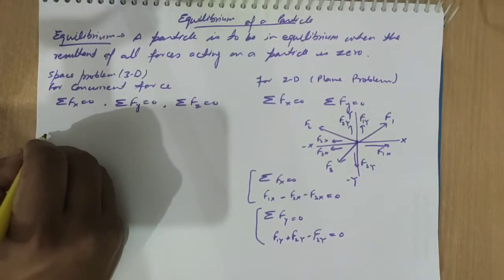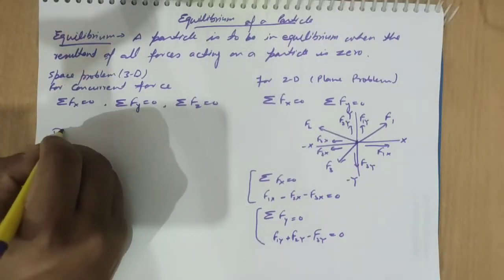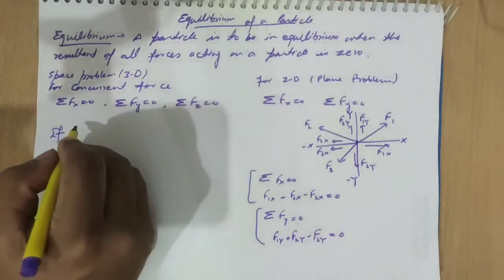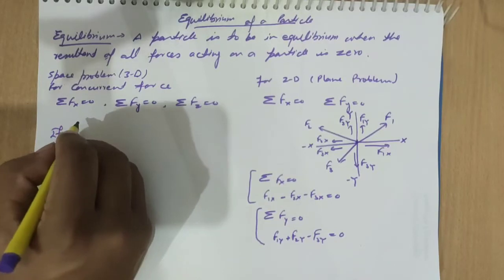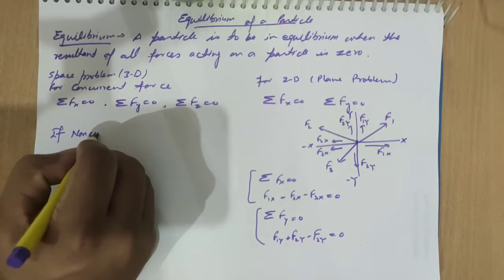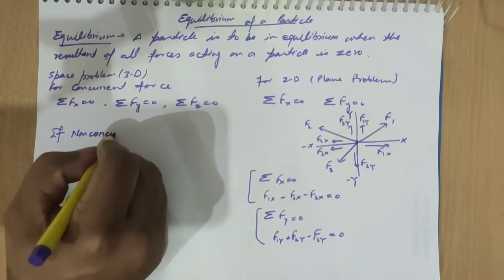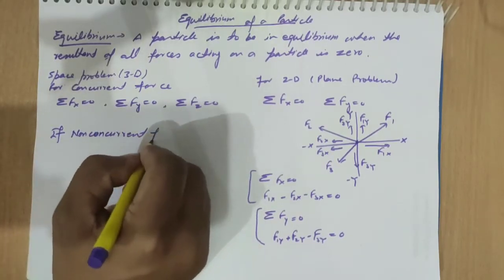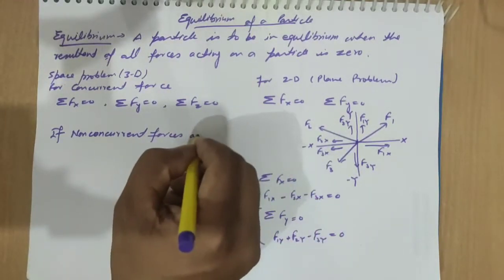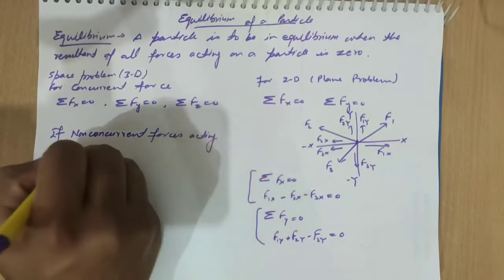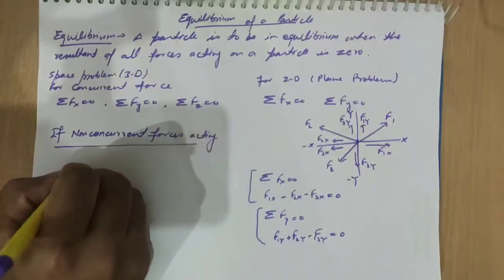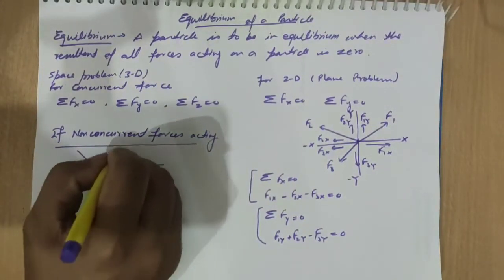So if non-concurrent forces are acting, non-concurrent forces means forces like this.